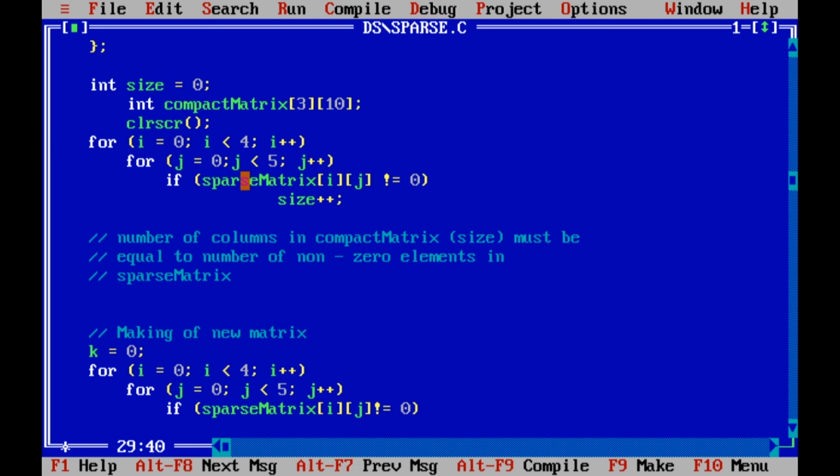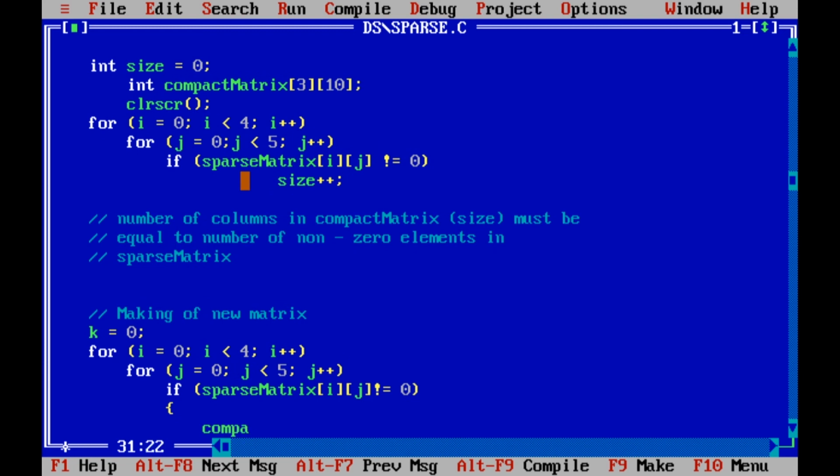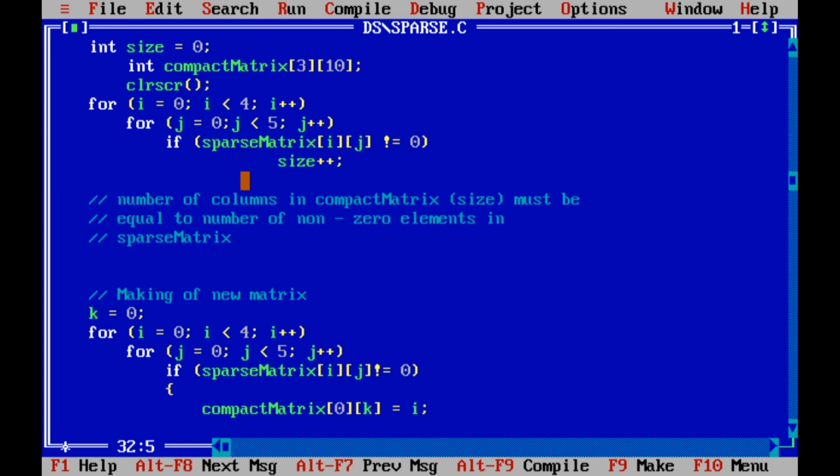That means we can move that number into the new matrix, with the values of I and j: I for the row number, j for the column number, and sparse matrix ij is the actual value. So compact matrix 0k, where k is initially 0, that means the first row, and 0k holds I, the particular row number.